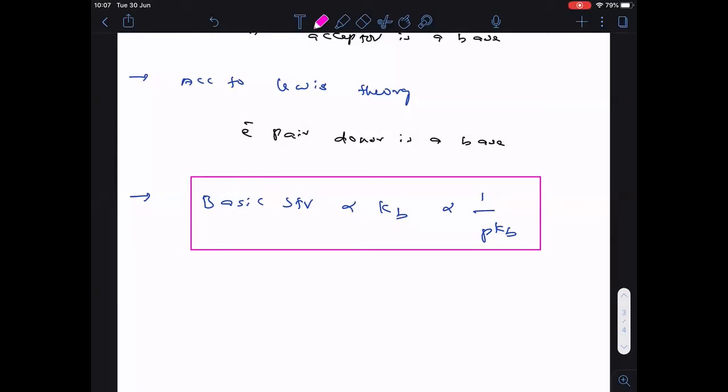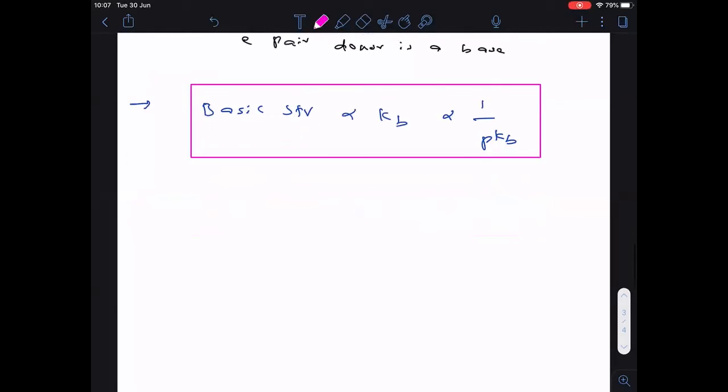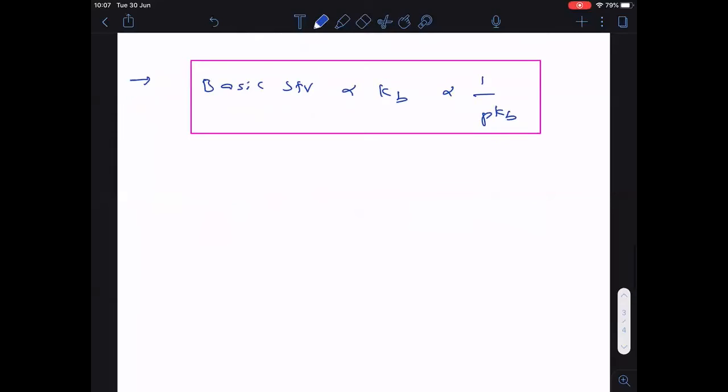Hope you are understanding this one. As the Kb is increasing, basic strength increases, and as pKb is increasing, basic strength decreases.